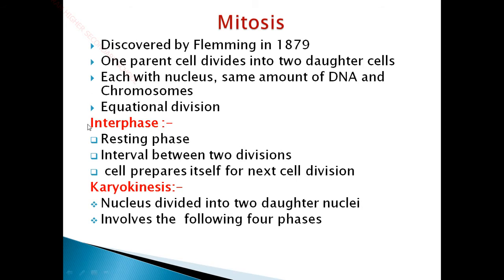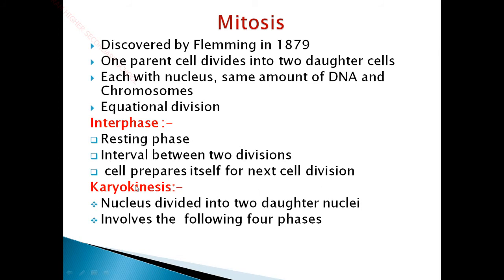It has different phases, interphase and karyokinesis. Interphase is a resting phase. Here the cell will not divide and will not do any kind of activity. It is an interval between two mitotic divisions. Between one mitosis and the start of the other mitosis, you have an interval, and that phase is called interphase. During this interphase, the cell prepares itself for the next cell division. It is a time given for the cell to prepare itself for the next mitotic division.